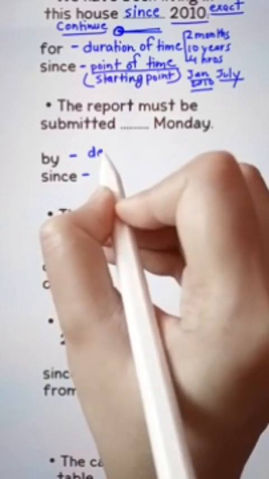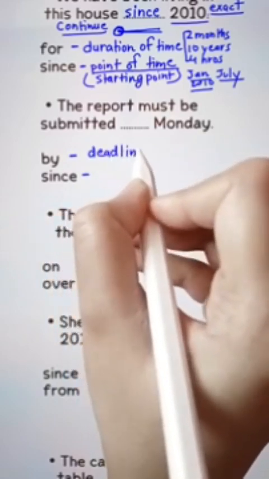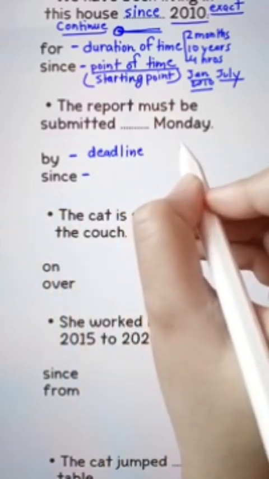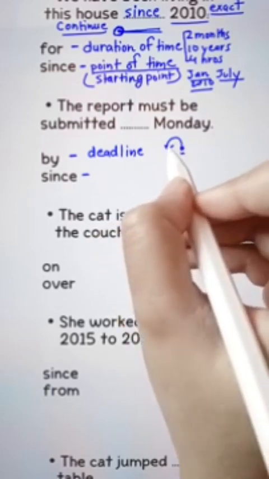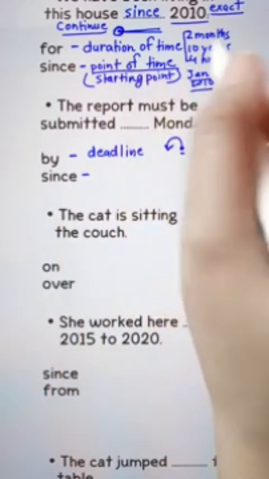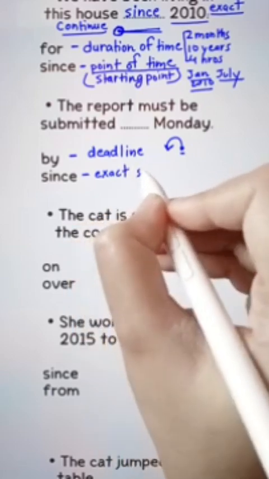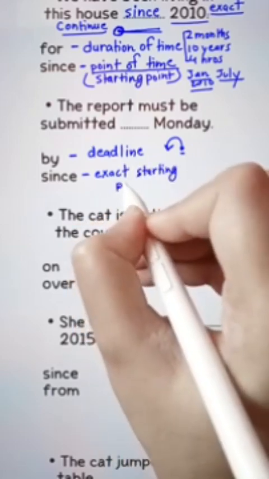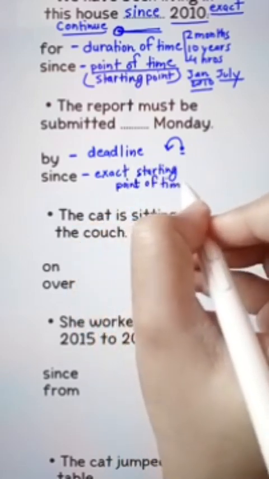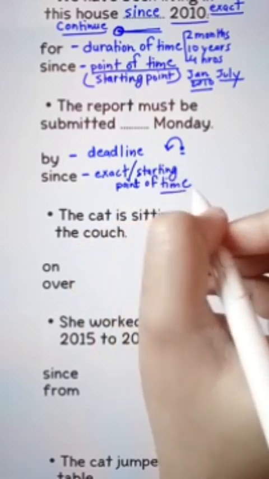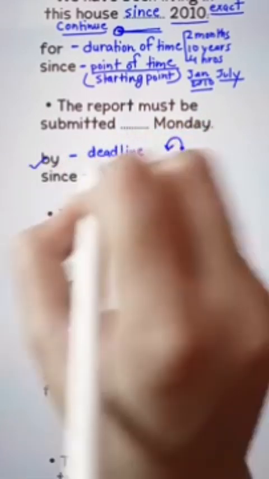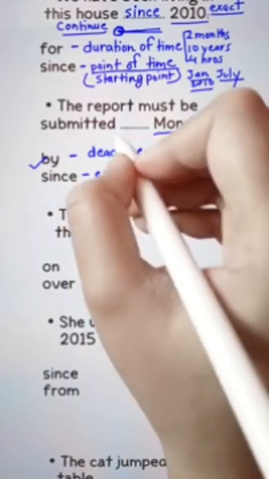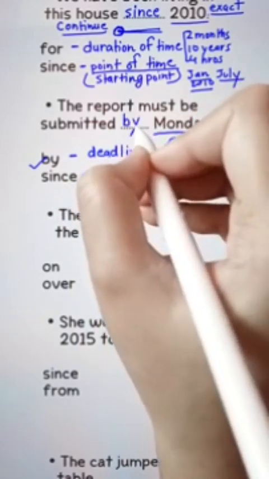By talks about a deadline, like this is the deadline before that. By that deadline. And since talks about exact starting point as we have seen in the previous question. The correct answer should be the report must be submitted by Monday.